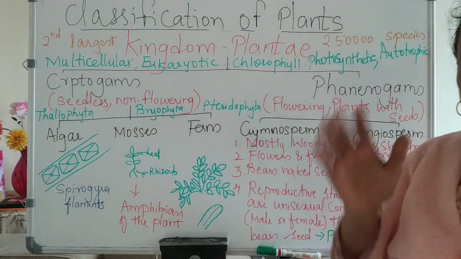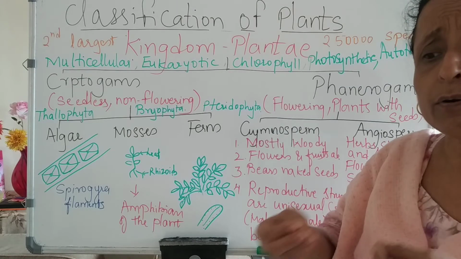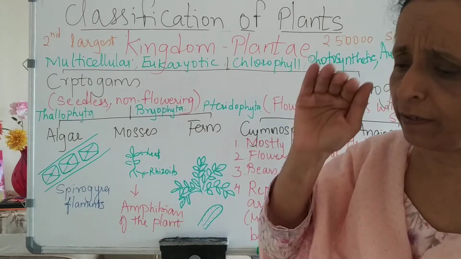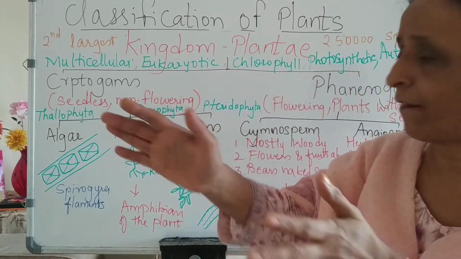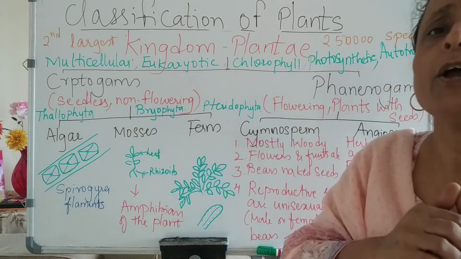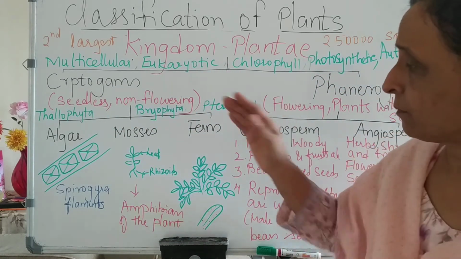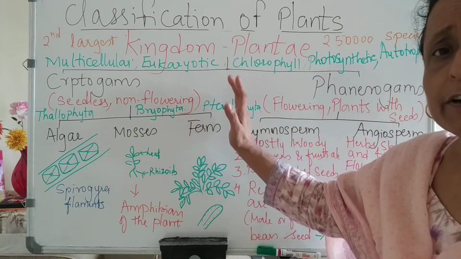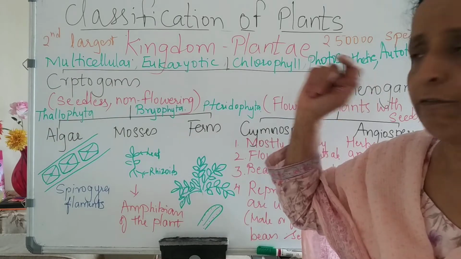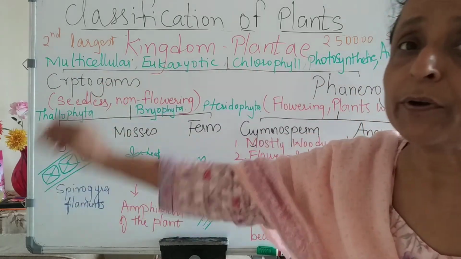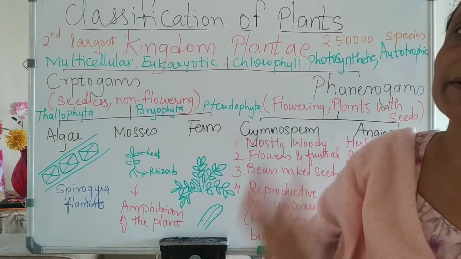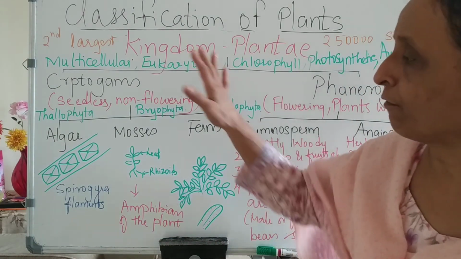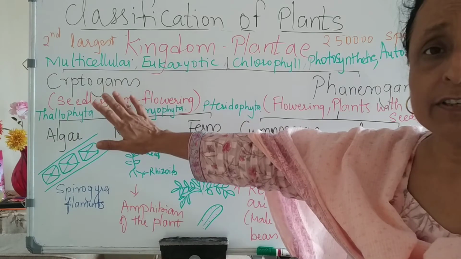Then further, ferns, they grow, they have stem, they have leaf, they have well developed roots, but they are small in structure and they are more developed than the mosses. So here the ferns are included in the division Pteridophyta. So these are cryptogams, that is, crypt means hidden, gametes are hidden, they don't have fruits and flowers for the gametes or the seeds to grow.